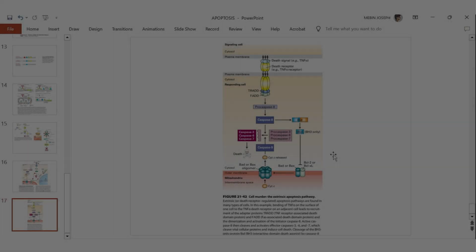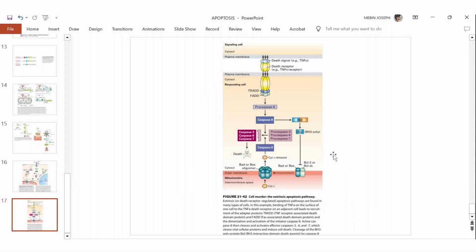Hello everyone again. So we will continue apoptosis. Then next we will study about the extrinsic pathway of apoptosis.